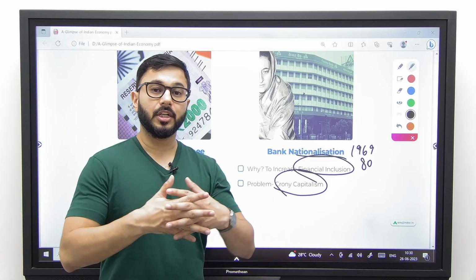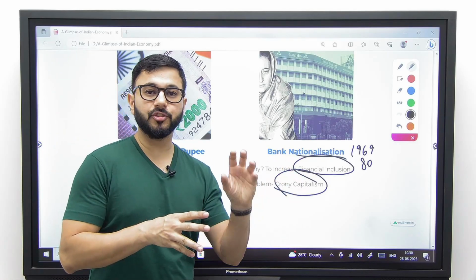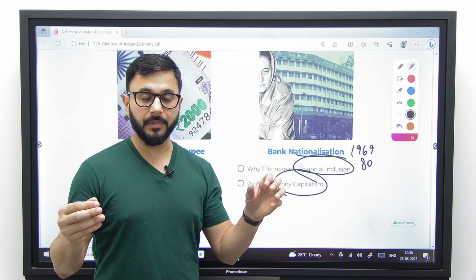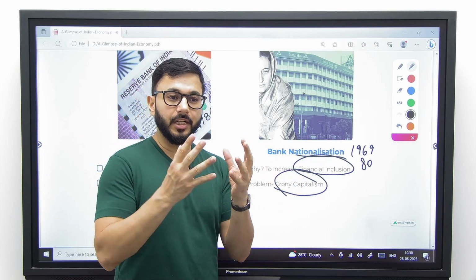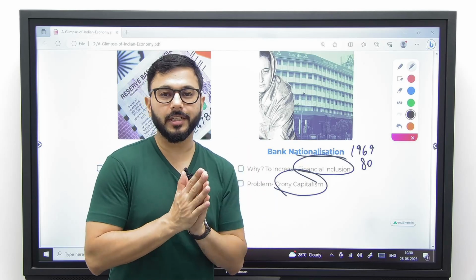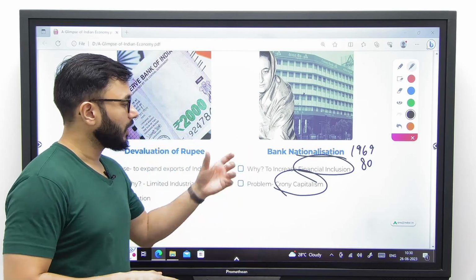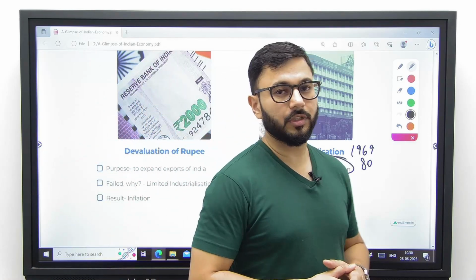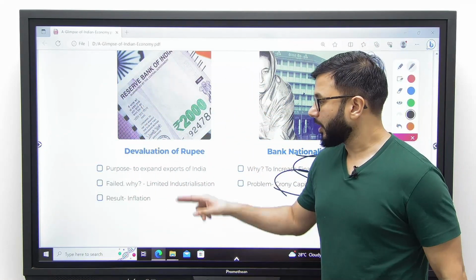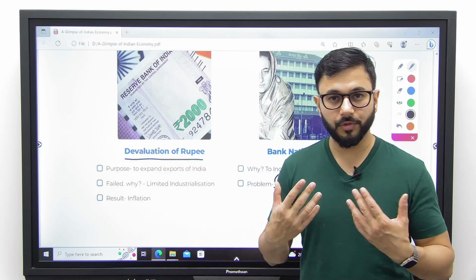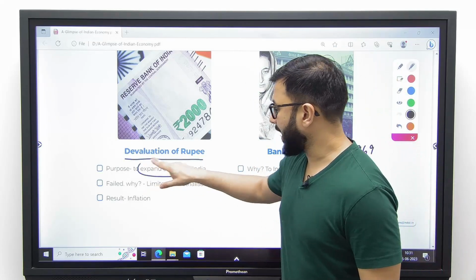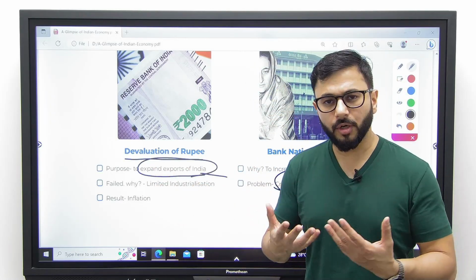It means collusion of capitalists and industrialists with the government to create a collusive environment wherein only those industrialists gain and the overall economy as well as the people lose. This was one of the major problems and outcomes of bank nationalization at that time. Number two, devaluation of the rupee. What was the main purpose behind it? To expand exports of India, but it could not become a reality.